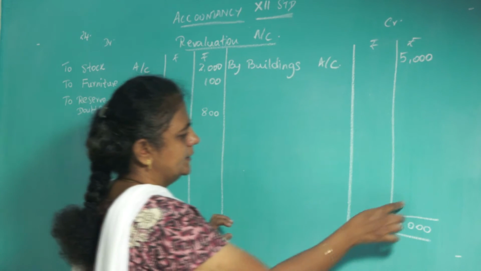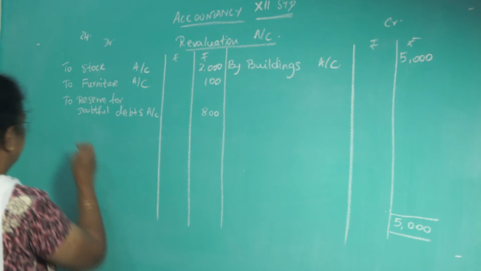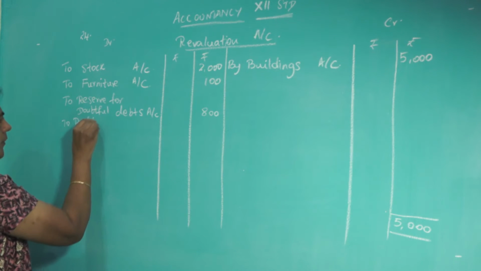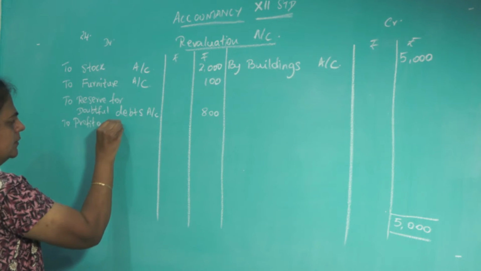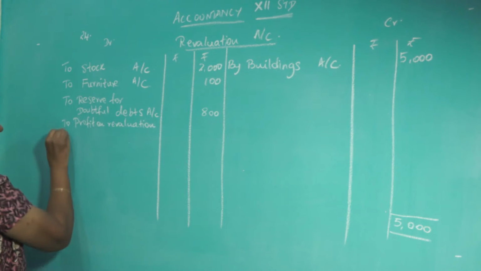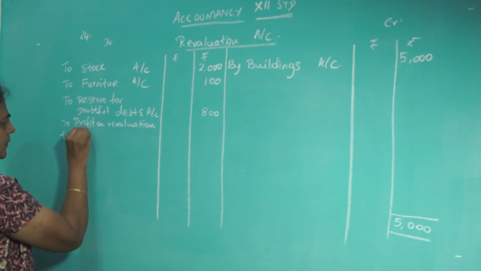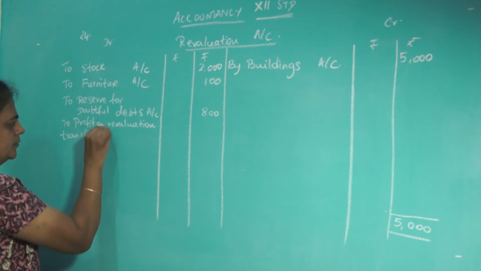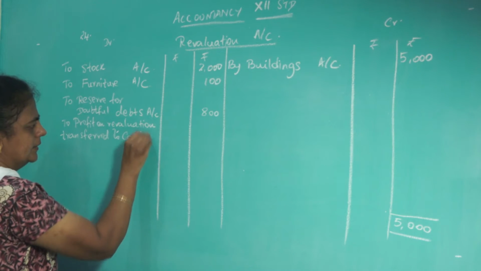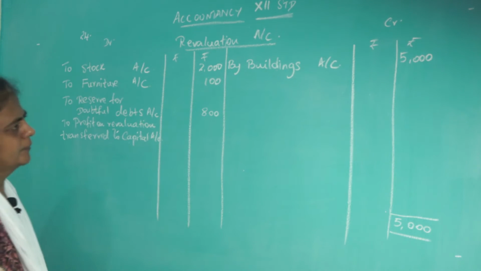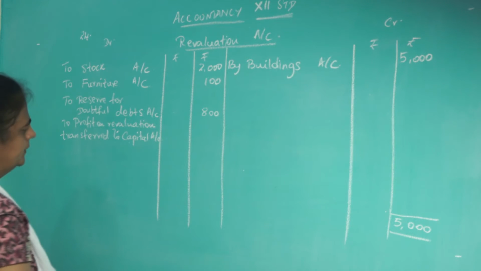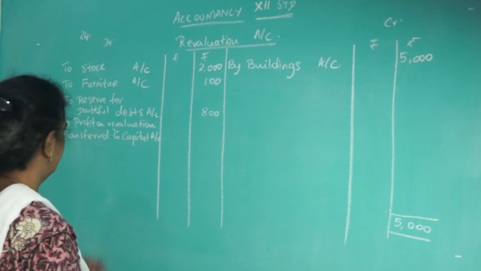Credit side is greater, so it results in profit. So you write here: to profit on revaluation transferred to capital account. So 5,000 minus this 2,900, that will give you 2,100.